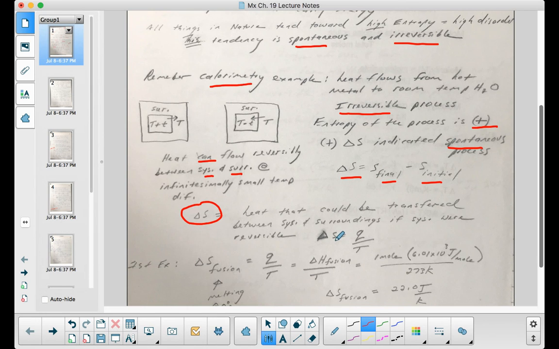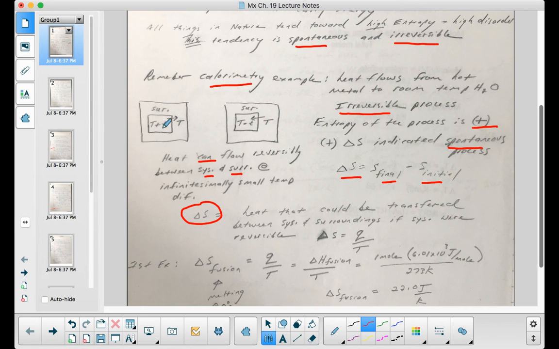But if we could keep the temperature difference between the metal and the water very, very small, then the heat that could be transferred between the system and surroundings could potentially be reversible. And so, under those conditions, at that specific temperature, the delta S can be defined as Q divided by that temperature.